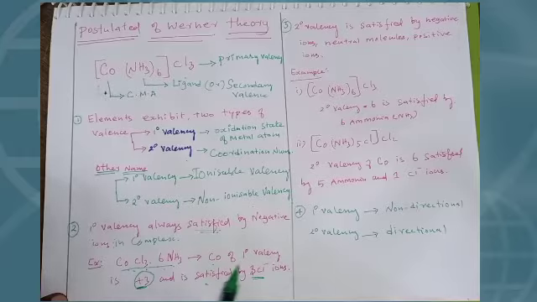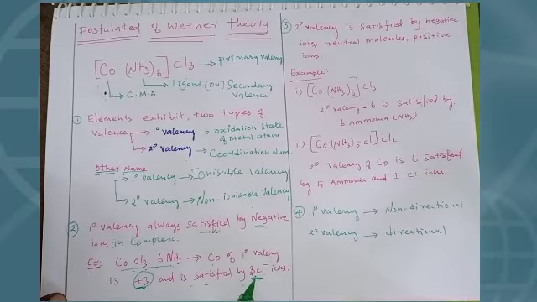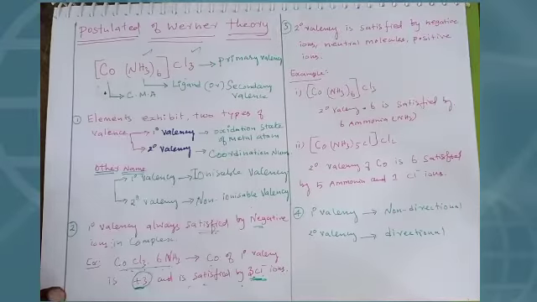So what is the primary valency? The primary valency of cobalt is +3. It is satisfied by negative ions. Here chlorine acts as a negative ion. And NH3 is a neutral molecule. That's it.